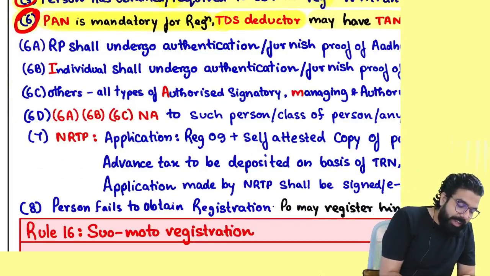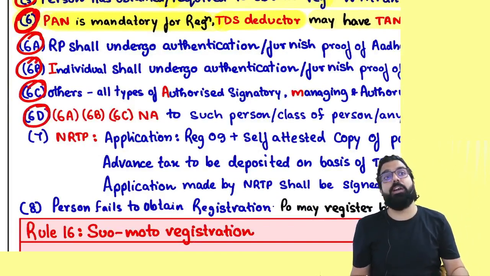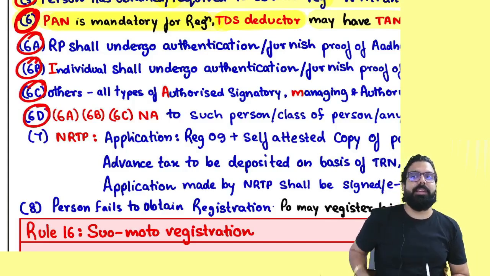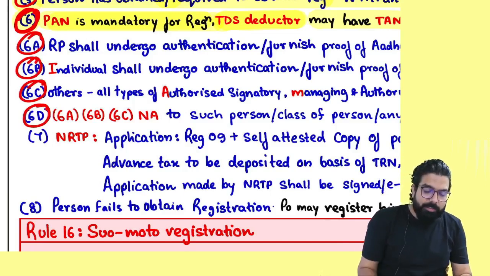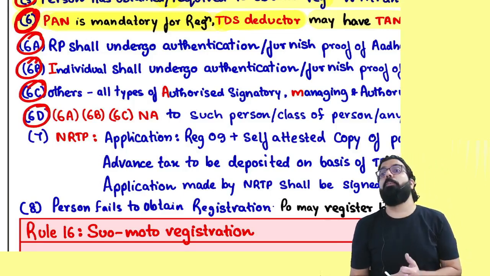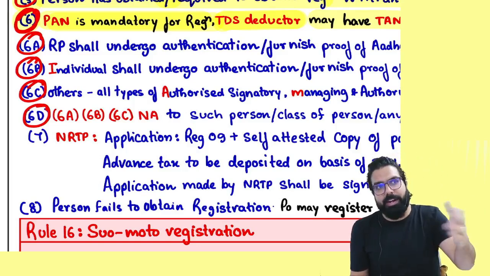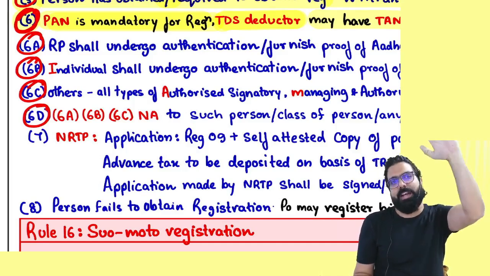Now, 6A, 6B, 6C, and 6D talk about Aadhaar authentication. 25(6A), (6B), (6C), and (6D) talk about what, everyone? Aadhaar authentication. Actually, in GST what happened? People are issuing bogus invoices. You guys know, everyone, what is a bogus invoice? You want to take credit? I will give you a bogus invoice. I will not supply, I will just give you an invoice, take credit.